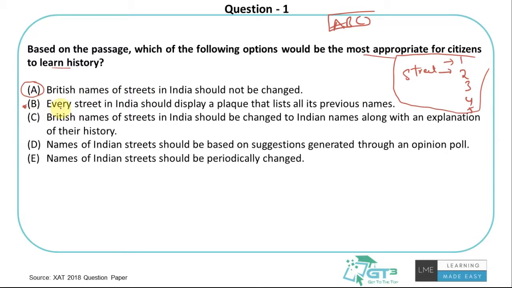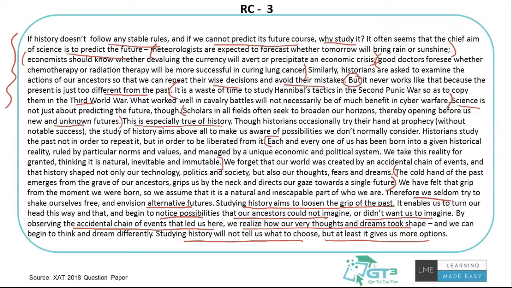Why? Because what is the whole point the author was trying to make? He is making the point that the whole idea of learning history is so that we understand how things have happened in the past. It enables us to turn, studying history aims to lose the grip of the past. It enables us to turn our head this way, that way, and begin to notice possibilities. Right? By observing the accidental chain of events that led us here, we realize how our thoughts and dreams took shape.